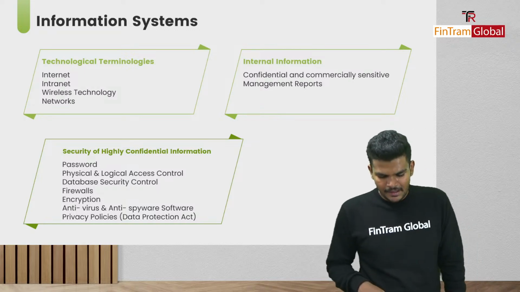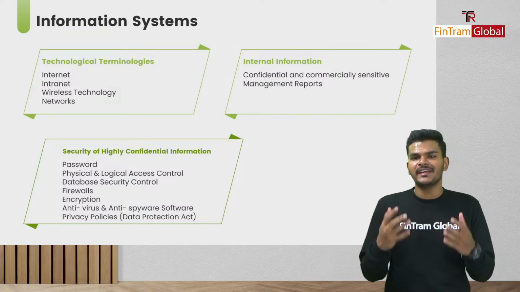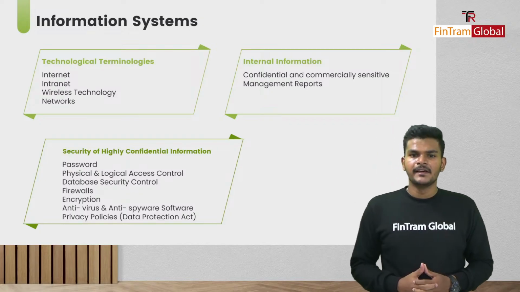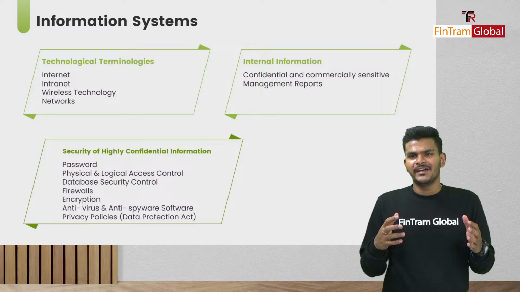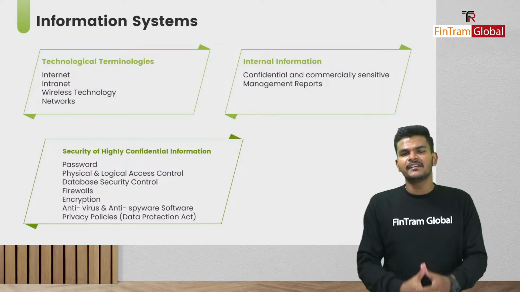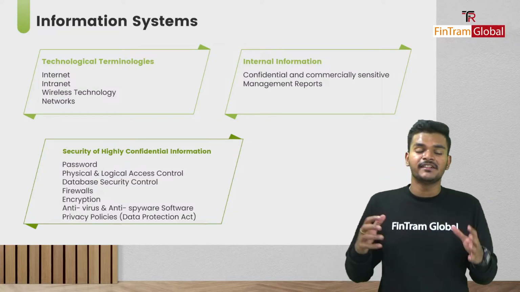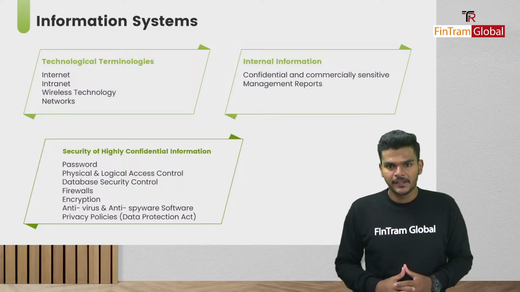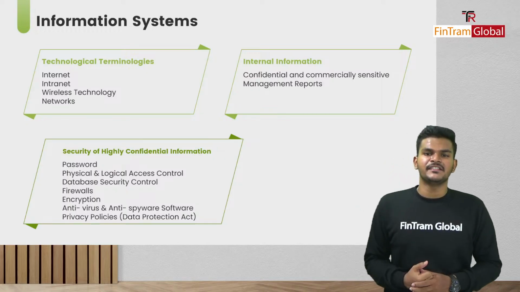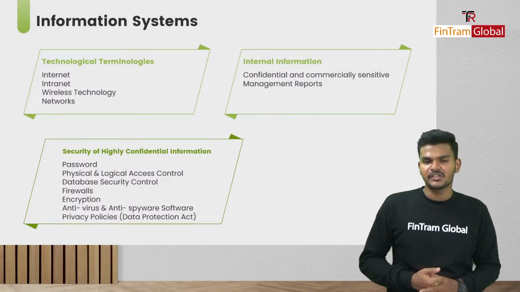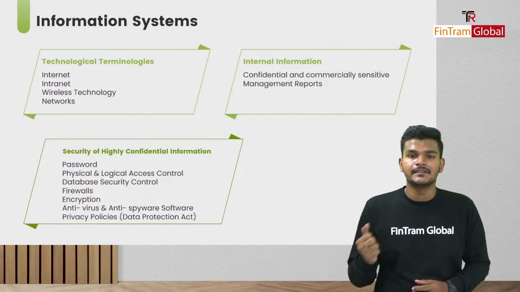That's just it. And after that we talk about internal information, right? So what is internal information and how is it different from external information? Well, internal information is information which is generated within the organization, isn't it? Information which we generate within the organization is confidential and commercially sensitive as well.